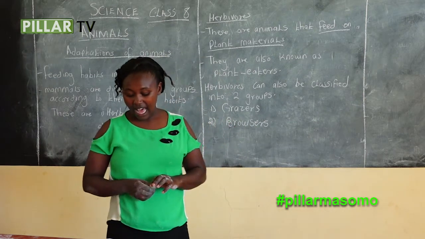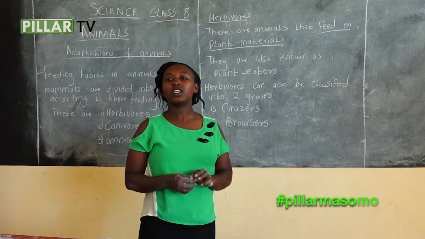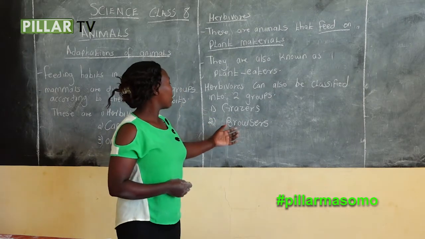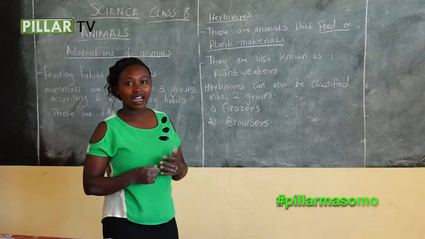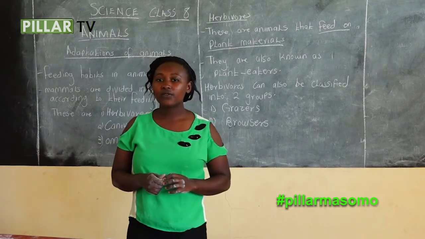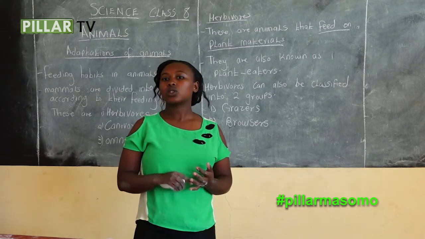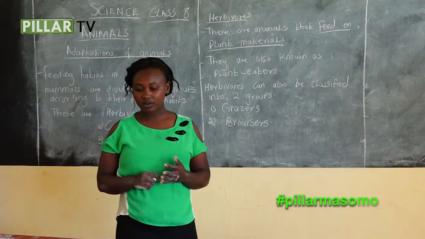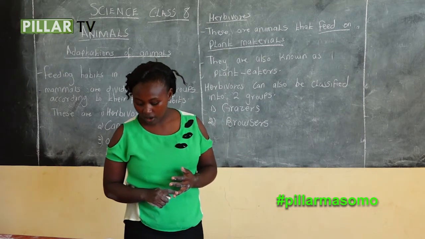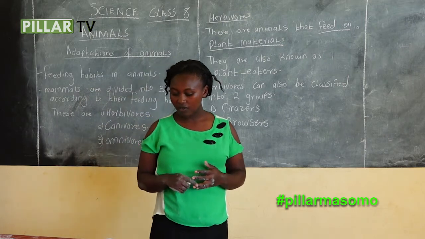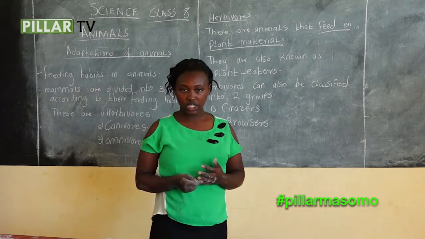They are herbivorous that purely feed on grasses, while browsers are herbivorous that purely feed on shrubs and twigs. Apart from shrubs and twigs, they also feed on leaves of a plant and also bushes.